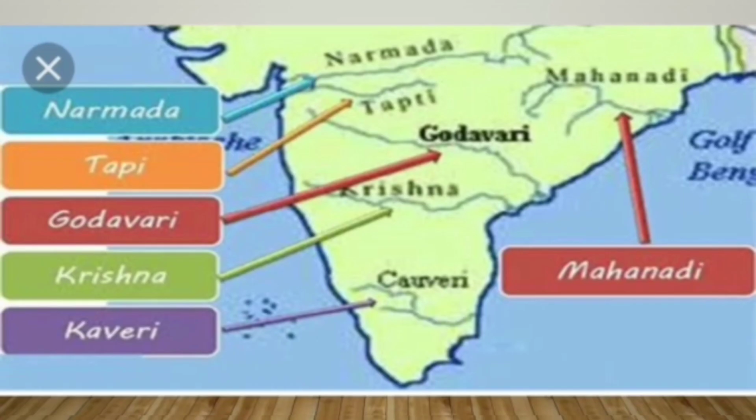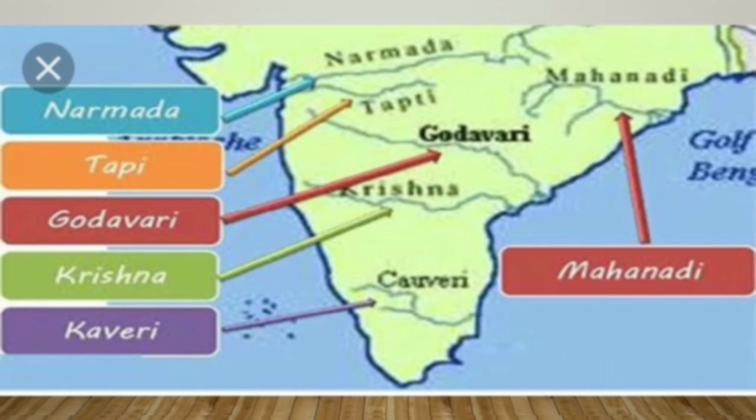Second one is the peninsular rivers. The peninsular rivers flow in the southern part of India. The Western Ghats are the water divide between the major peninsular rivers, discharging their water in the Bay of Bengal, and small rivers joining the Arabian Sea.